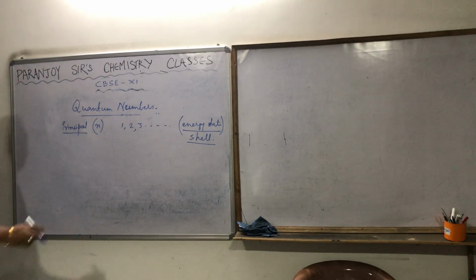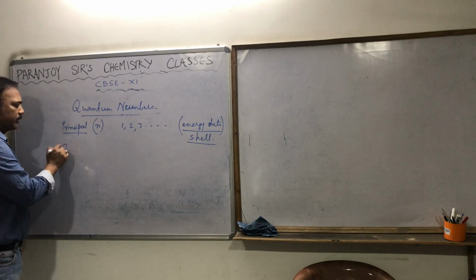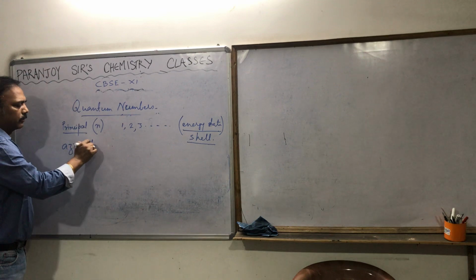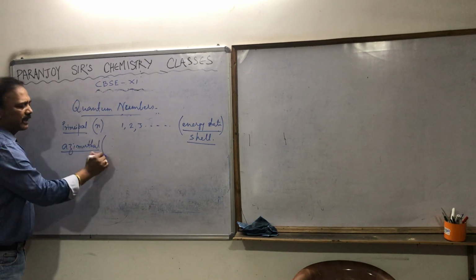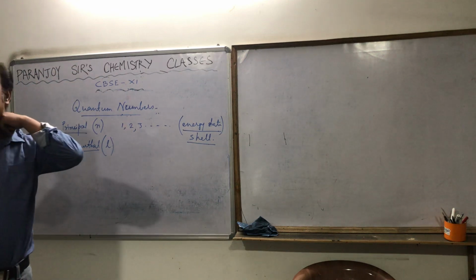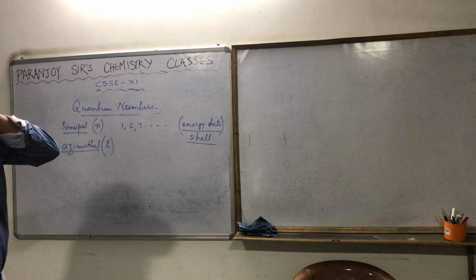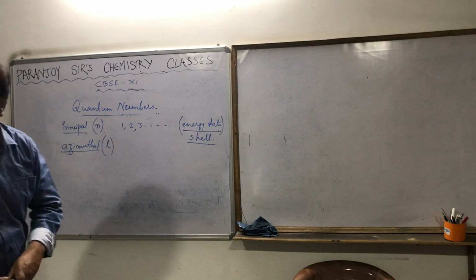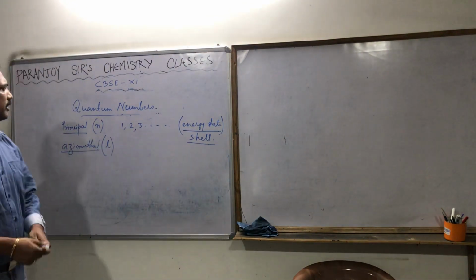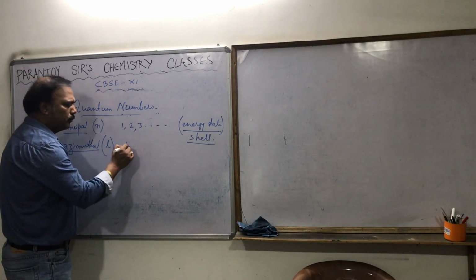Now, the next quantum number is the azimuthal quantum number, which is denoted by small l. The value of this starts from 0.